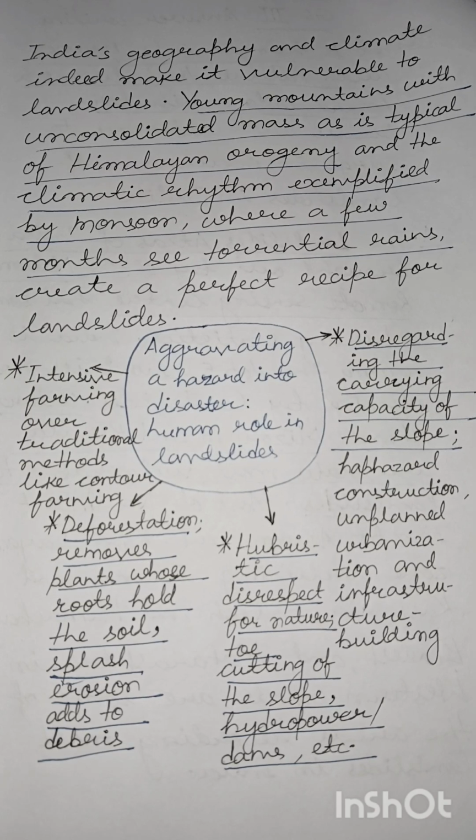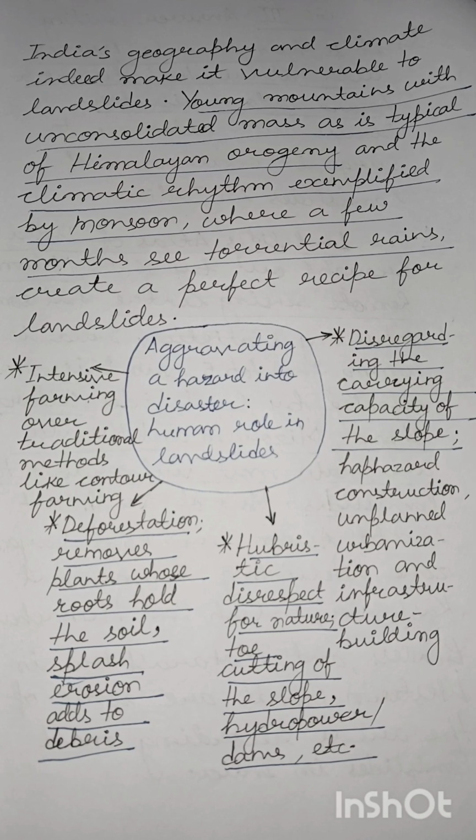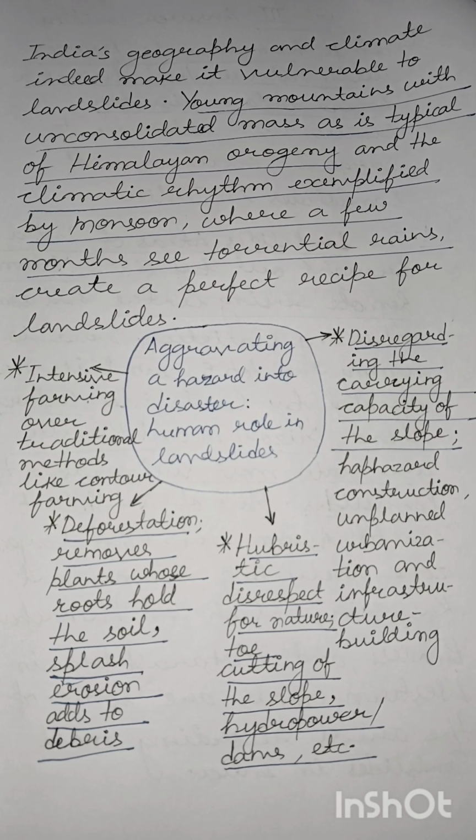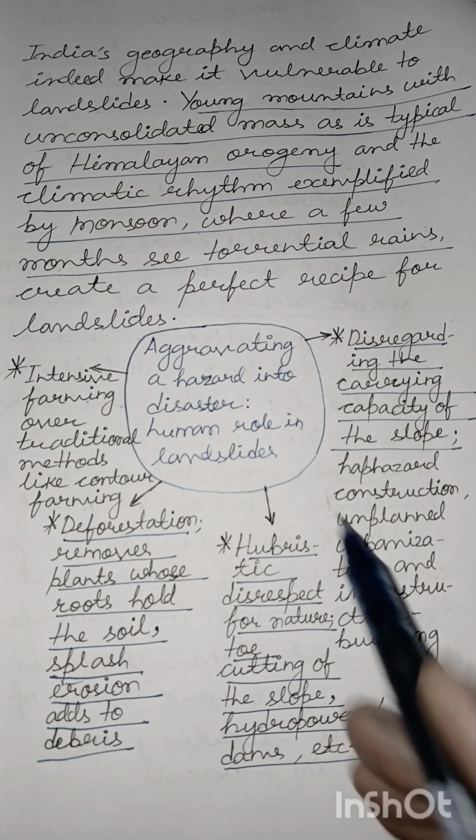And when foliage, that is vegetation, is present, its leaves act as some form of brake, breaking the force of the raindrops, and in that manner prevent splash erosion. When we denude the slope, when we deforest the slope, there would be nothing left to prevent this splash erosion, and this would add to the actual debris on the slope. In that way, deforestation would aggravate the problem of landslides.